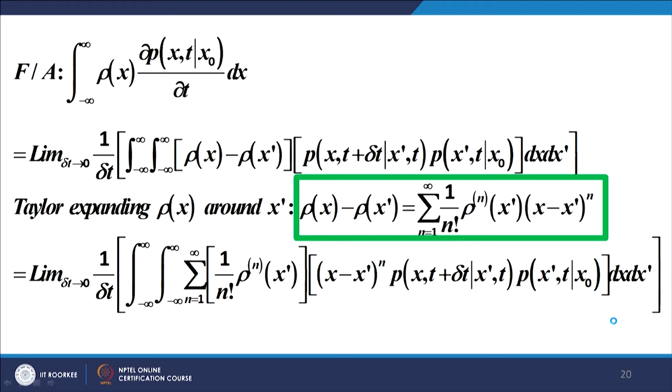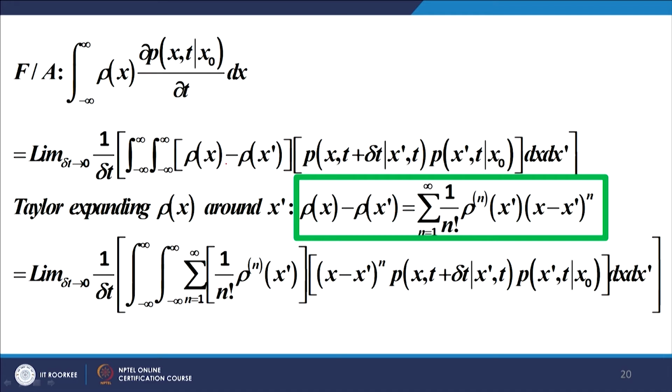Now, what we do? We expand this rho x around rho x dash as a Taylor series, and this is precisely what we get, and we substitute this in our expression.